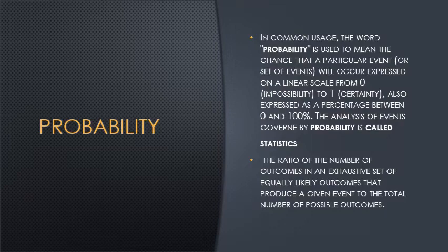The analysis of events governed by probability is called statistics. In other way, we can understand the probability as the ratio of the number of outcomes in the exhaustive set of equally likely outcomes that produce a given event to the total number of possible outcomes.